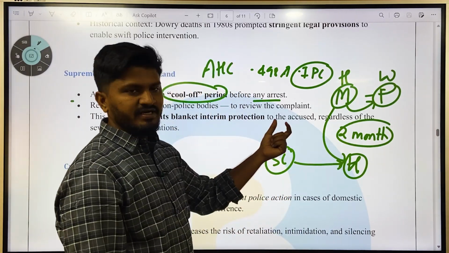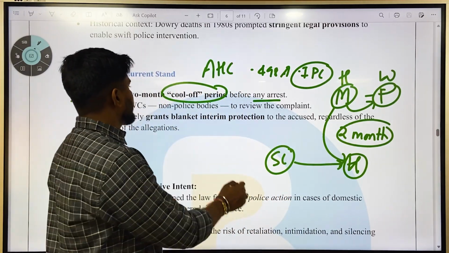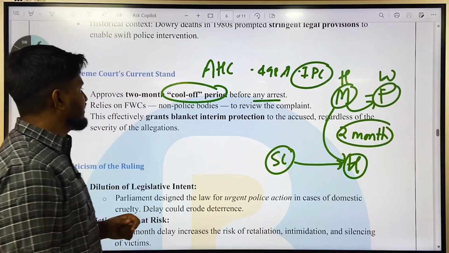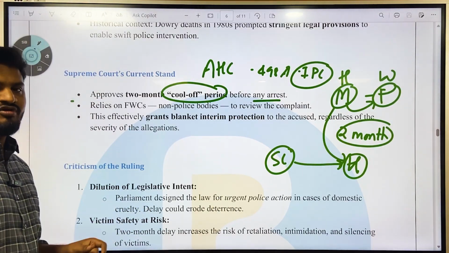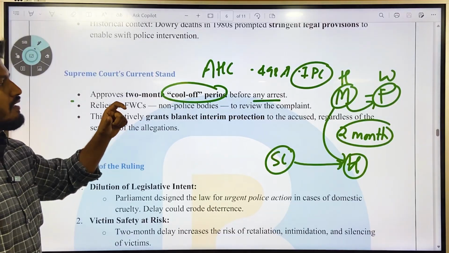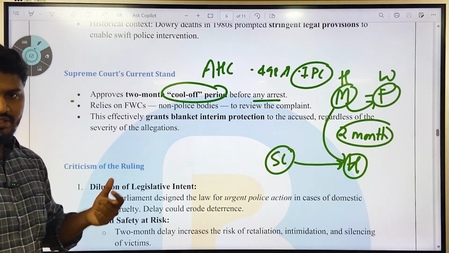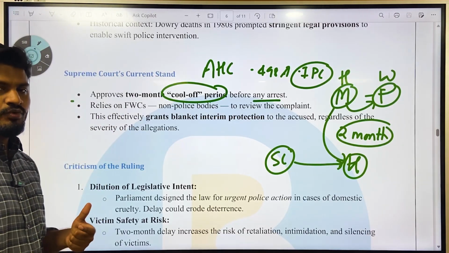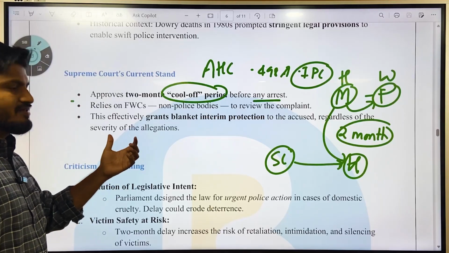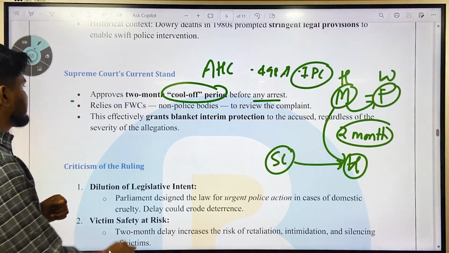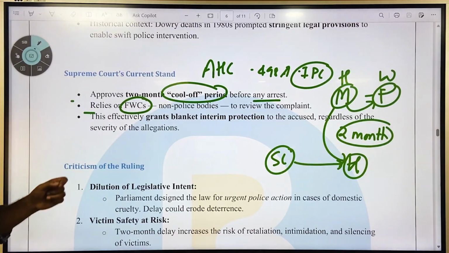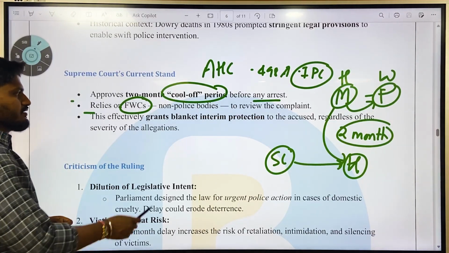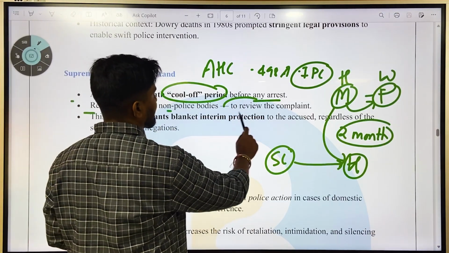Why was a 2-month period given? It was given so that there is a cool-off period before any arrest, because we have to collect all the evidence. Only then can we justify the arrest. It relies mainly on FWCs, Family Welfare Committees, and non-police bodies to review the complaint.